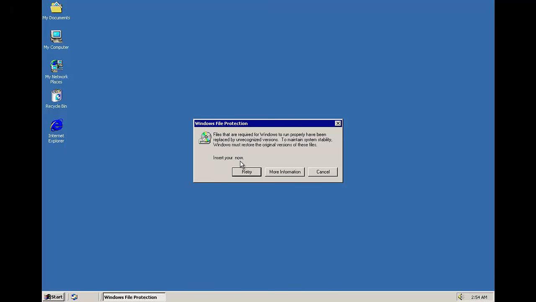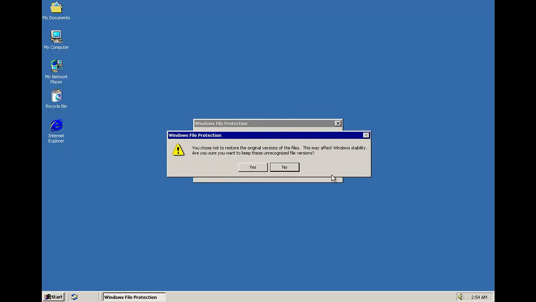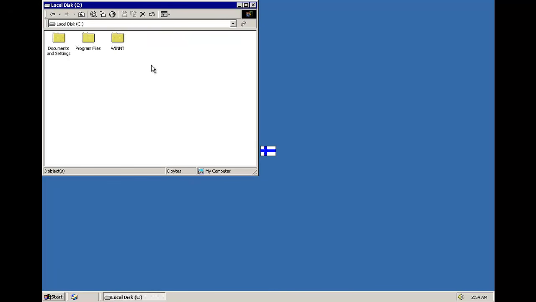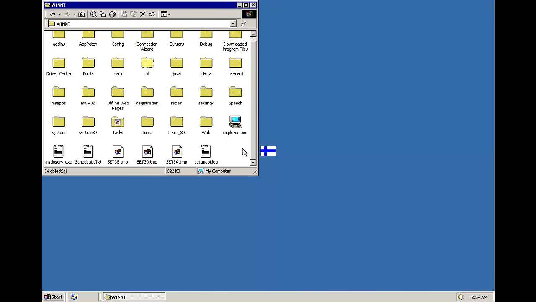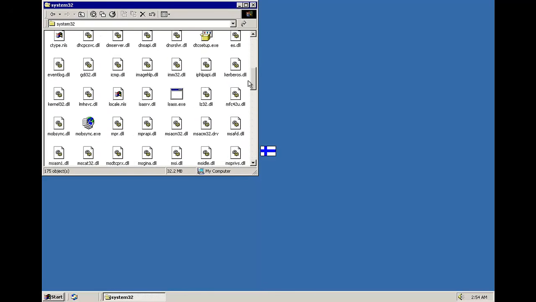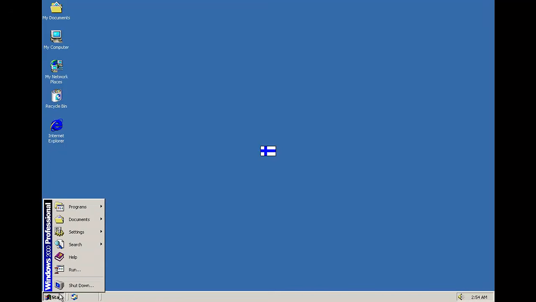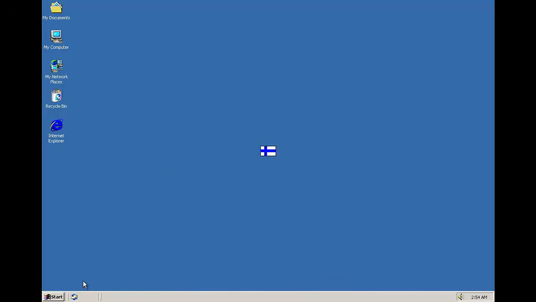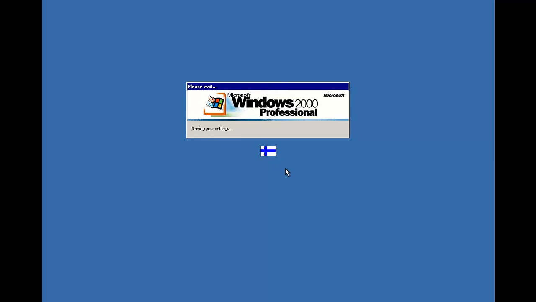Insert your disk. So something's obviously going horribly wrong. If we take a look, our operating system files are gone. We have a severe shortage of files in the Windows directory. We are certainly missing some stuff here. We try to run regedit. It's gone.